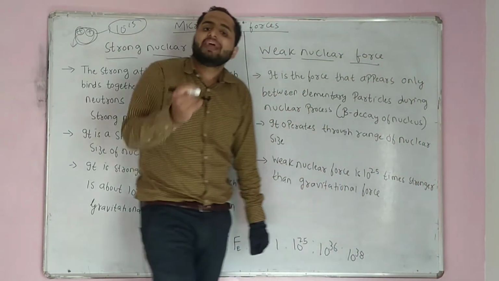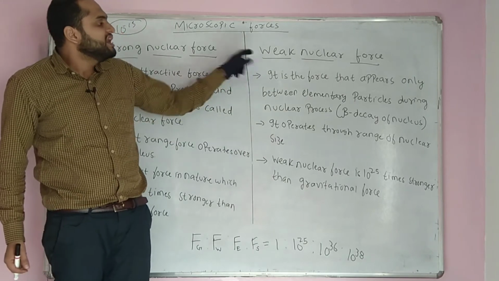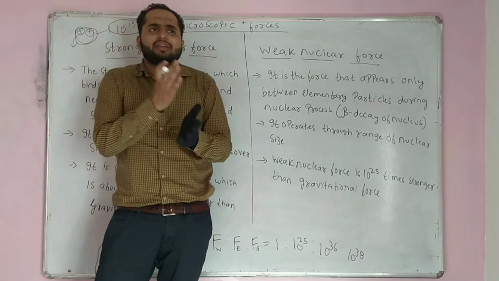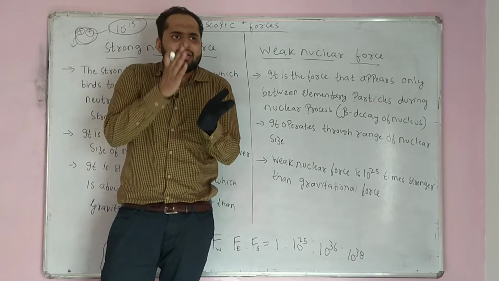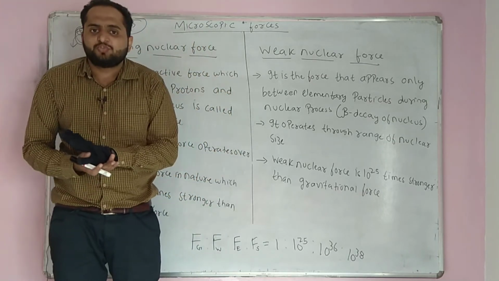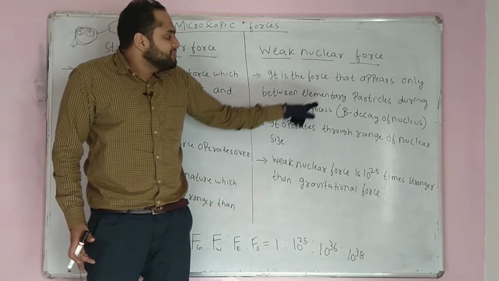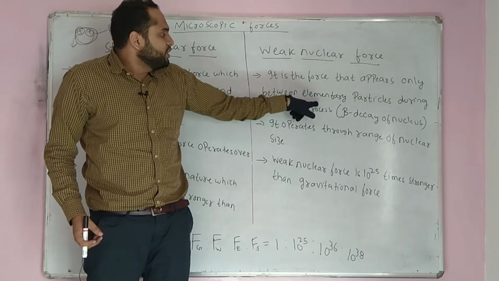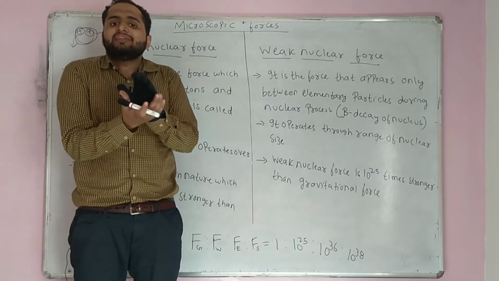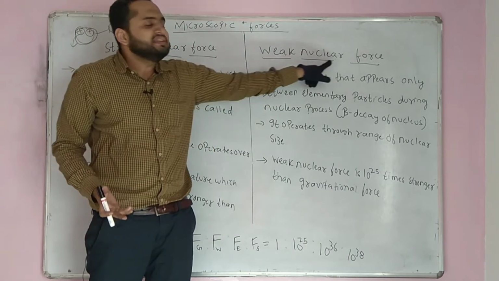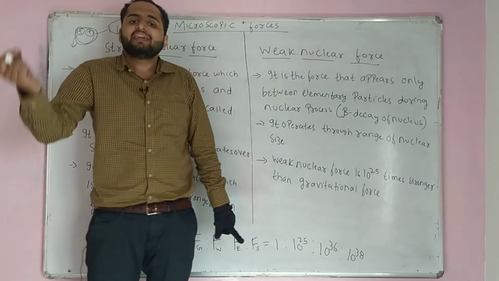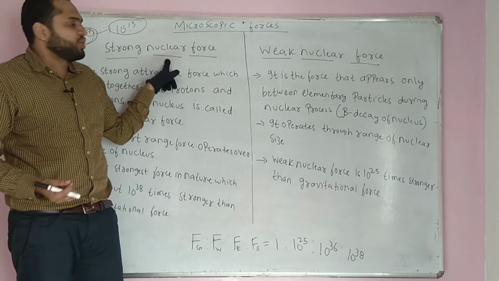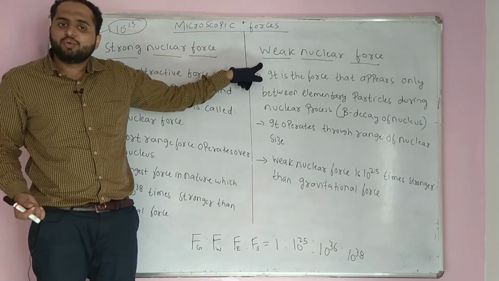When we talk about the second microscopic force, it is nothing but weak nuclear force. This is between elementary particles. You study it in the class 12 nucleus chapter. When beta decay takes place inside the nucleus, elementary particles like neutrinos are emitted. The force involved here is called weak nuclear force, which is stronger than gravitational force but weaker than electromagnetic force and strong nuclear force. So it is called weak nuclear force.